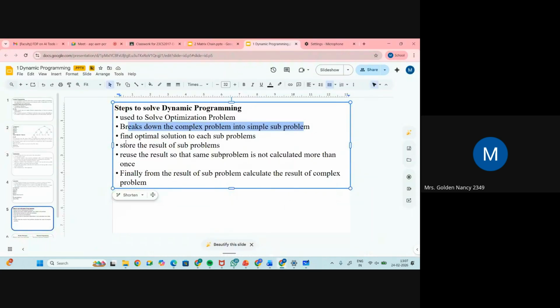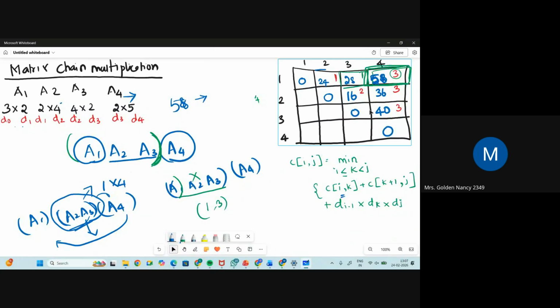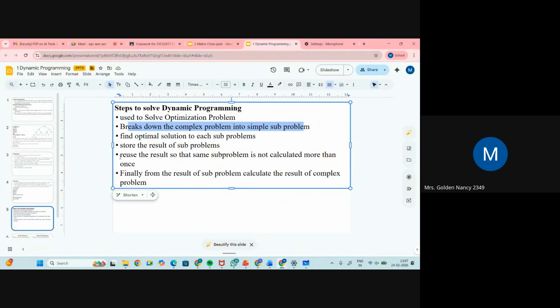Next, the final optimal solution. Find the optimal solution to each subproblem. Store the result of each subproblem. We have stored it in the table. Then reuse the result so that the same problem is not calculated more than once. Yes, we have stored the values so that whenever we needed them in some places, we reused them, right? 1 cross 1 value, 2 cross 2 value, we reused them because we stored the values in the table, so we didn't calculate again, rather we took the value already stored. Then finally, from the results of the subproblems, calculate the result of the complex problem.